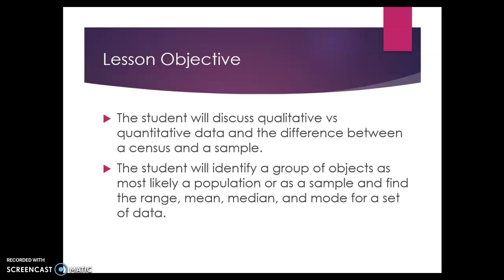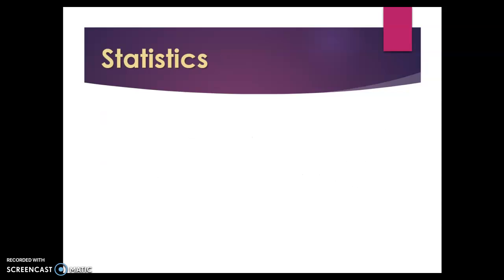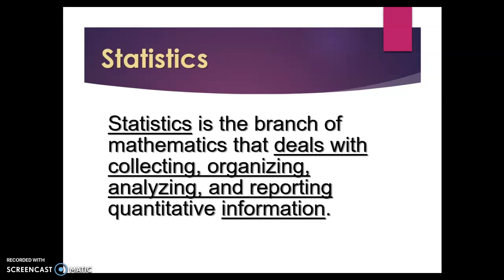Our lesson objective for today is that you, the student, will discuss qualitative versus quantitative data and the difference between a census and a sample. You'll also identify a group of objects as most likely population or sample, and in the future, we'll find the range, mean, median, and mode for a set of data. We're not going to get to that part today. That second part of that objective will come in our second lesson. All right, but let's dive into all these definitions that we've got.